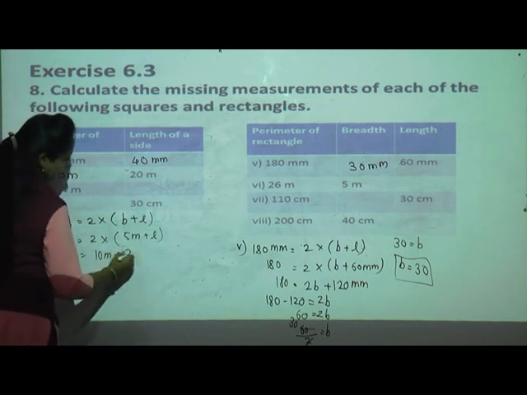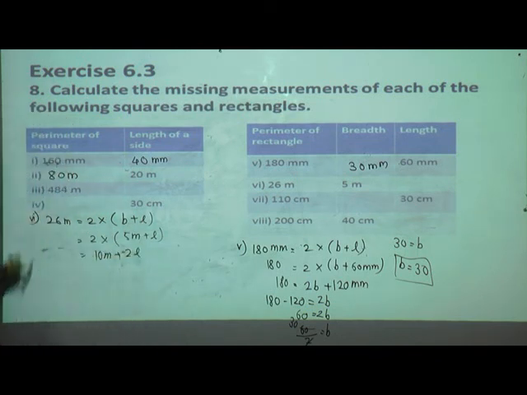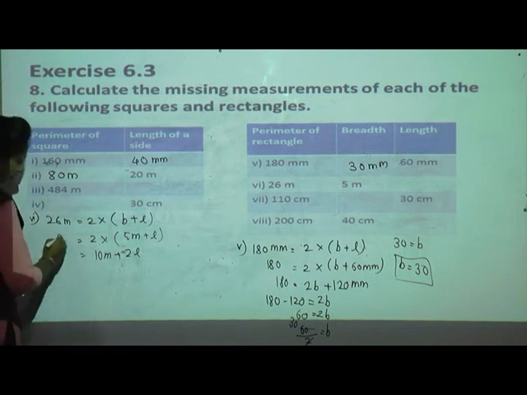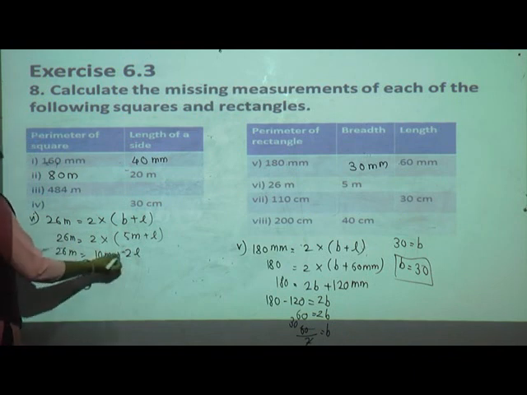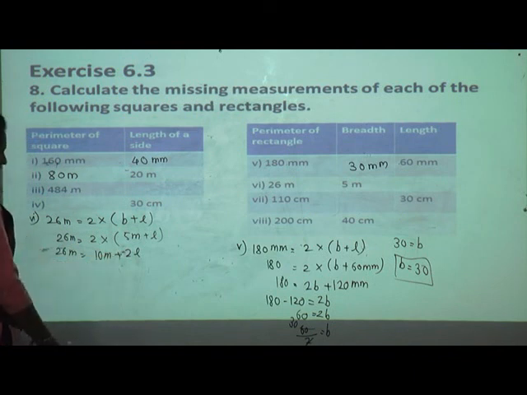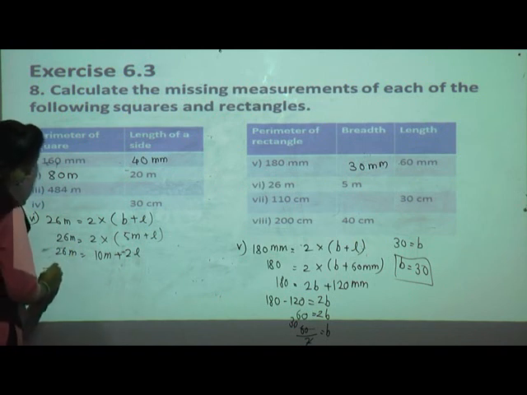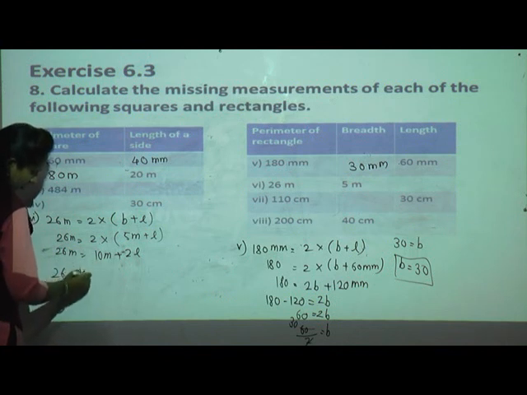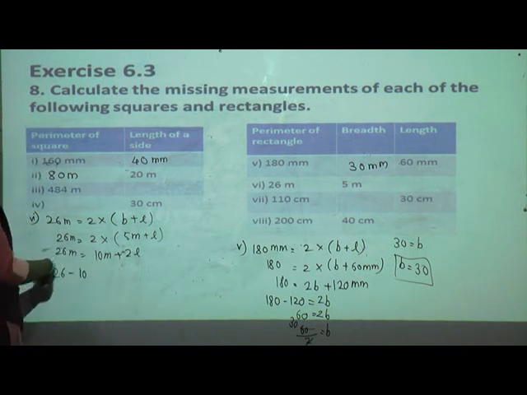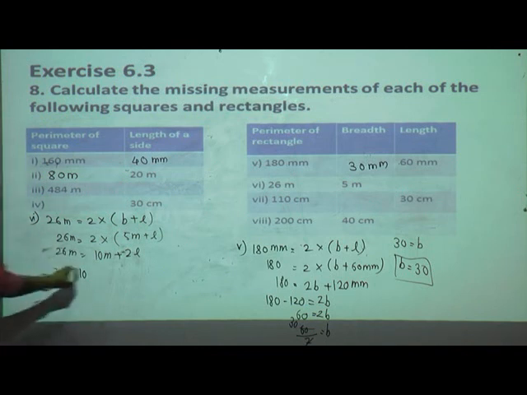Plus 2 length, keep as it is. And the perimeter they have given, so write 26 meter as it is. Okay. Now here nothing is there, means what is there? Addition, isn't it? So 26 here minus here plus 10. If it comes before the equals sign, on this side of the equals sign, it becomes minus.